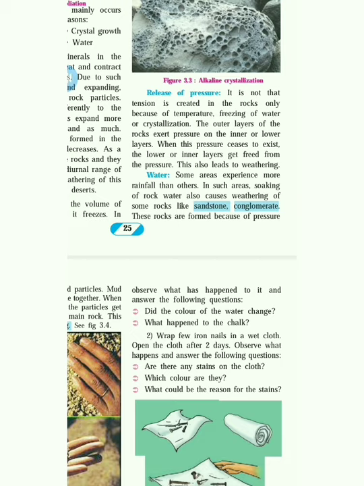Then we have seen the weathering. Now we are going to learn the different kinds of weathering. There are three types of weathering: first is chemical weathering, mechanical weathering, and biological weathering. We have seen mechanical weathering. Now it comes to chemical weathering.